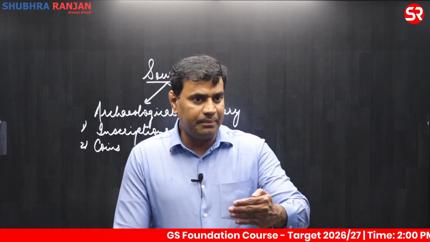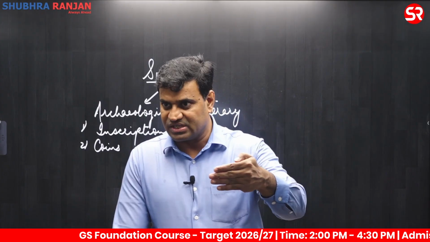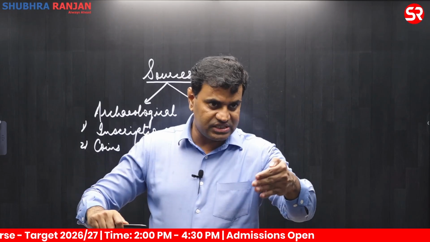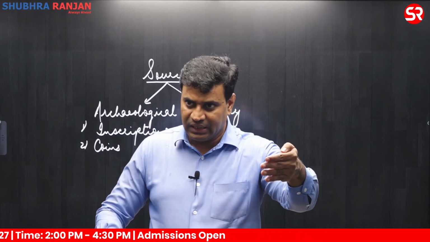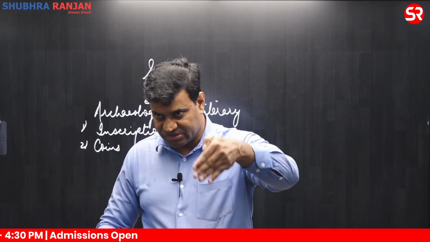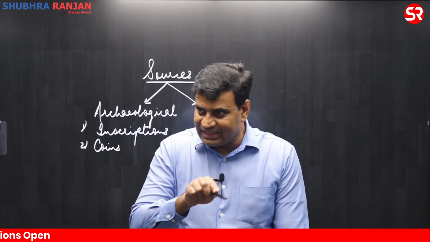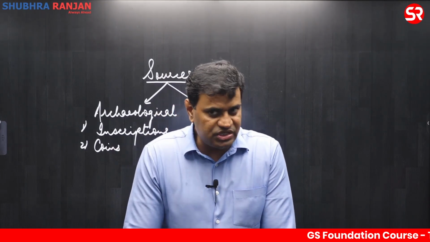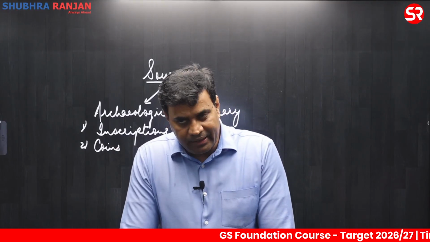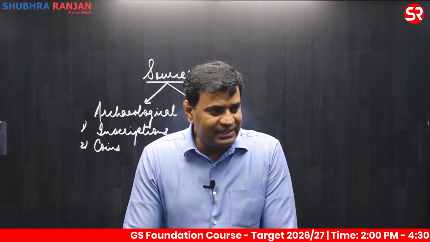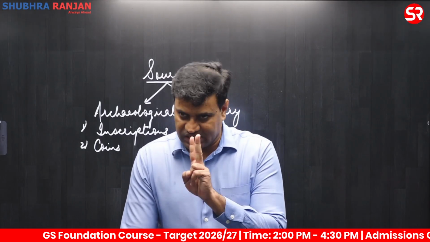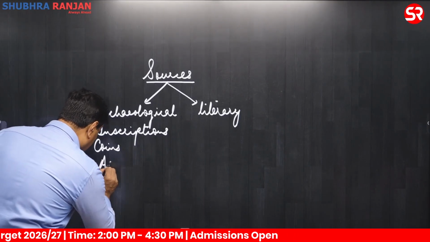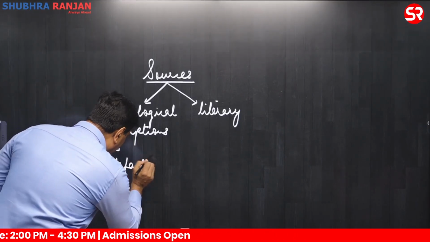Clear? Till the time particular coin or till the area the particular coins are found, it is said that rule of that ruler prevails. Clear? As soon as different coins are circulated after a certain point, it says that the rule of another ruler extends up to this region. Clear? So you can have a political demarcation of the rulers also through coins. Clear? So coins provides information not only about economy and trade. In fact, it also provides information about political extent of the rulers. These are second thing. Clear? Third major thing under archaeological category comprises of large number of artifacts.